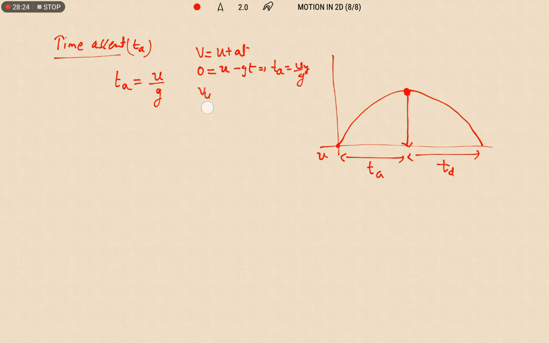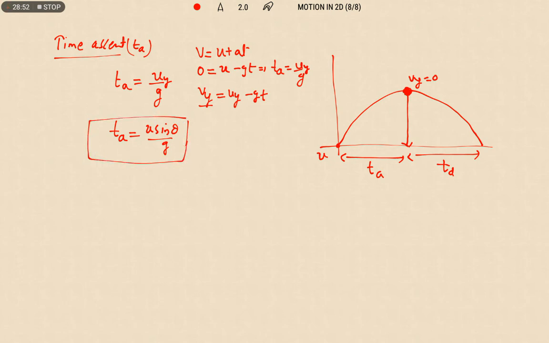So vy is equal to uy minus gt, but at the highest point, as I told you already, the vertical velocity becomes 0, therefore ta is equal to uy by g. But initial velocity along the vertical direction will be u sin theta, therefore u sin theta by g is the expression for time of ascent.